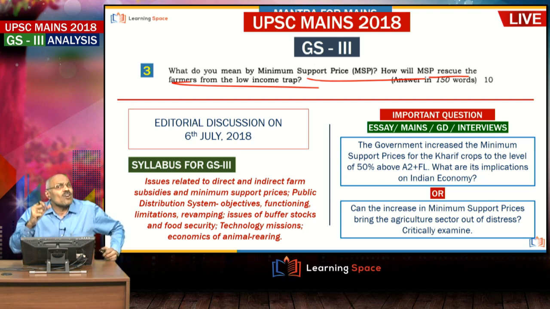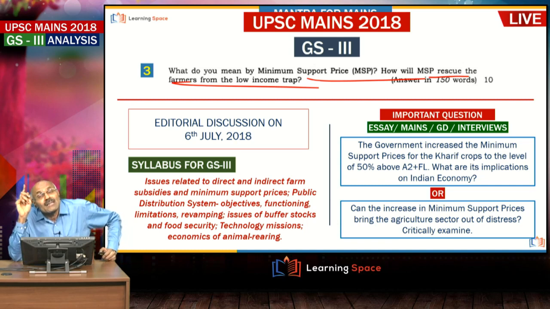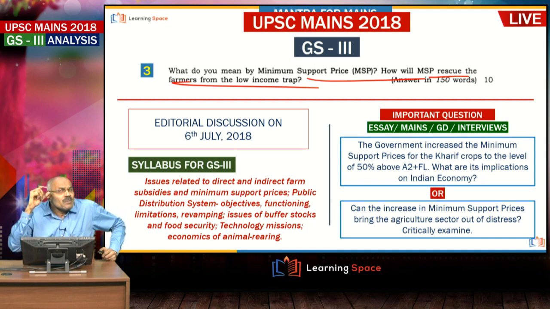Here you see the low income trap. How was this word coined? There is some resemblance with low equilibrium trap. Low equilibrium trap we have seen in the economic survey, and here probably this has some resemblance to that word. We discussed about low equilibrium trap. So low income trap, how to infer this? You can easily infer if you understand low equilibrium trap, and how this MSP will bring farmers out of the low income trap.